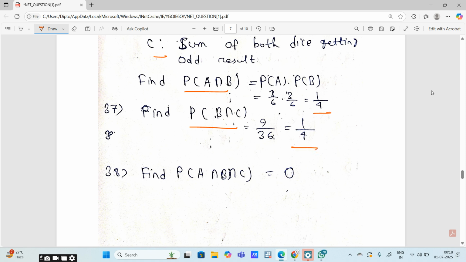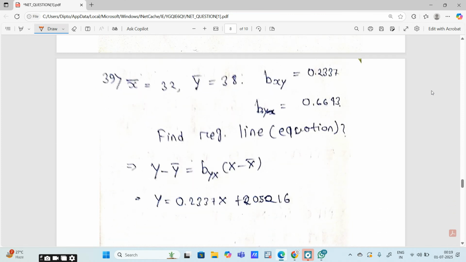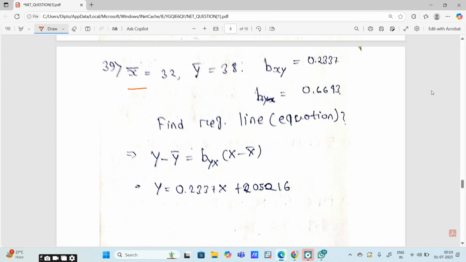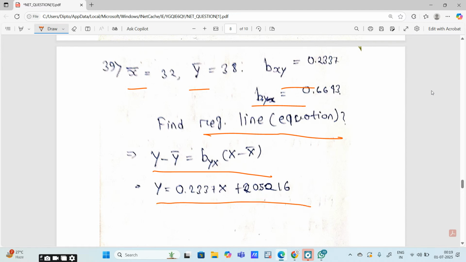Probability of B intersection C is 1 by 4, and probability of A intersection B intersection C is 0. X bar is given, y bar is given, dxy, dy is given. We have to find out the regression line: y minus y bar is equal to byx into x minus x bar. So the answer will be this.